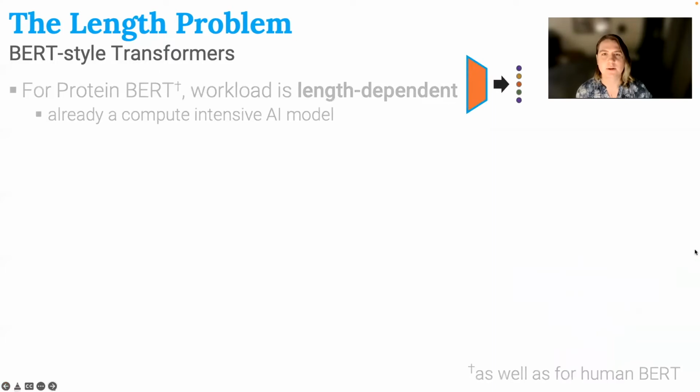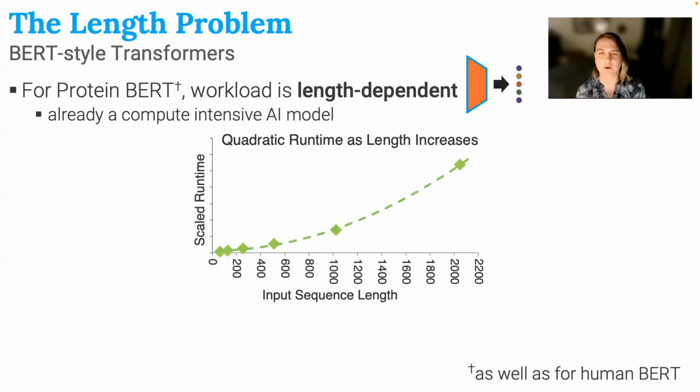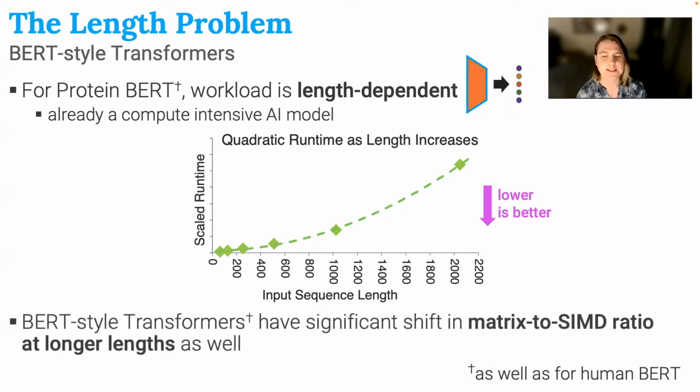As for why this matters, within protein BERT and human language BERTs, the workload is very length dependent, and so we can take an already very computationally intensive AI model, and then we can see this quadratic increase in runtime as we increase length. And obviously, we would like a lower runtime, and so a flatter curve would be ideal, but that's just not how these models work. And in addition to this quadratic increase in runtime, we see a very significant shift in the matrix to SIMD ratio, as there's a shifting set of operations that happens with length.